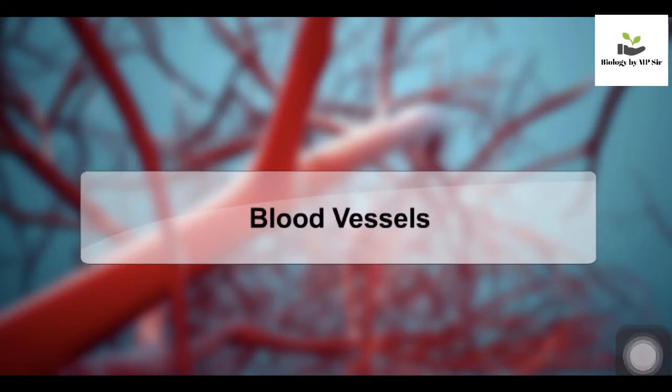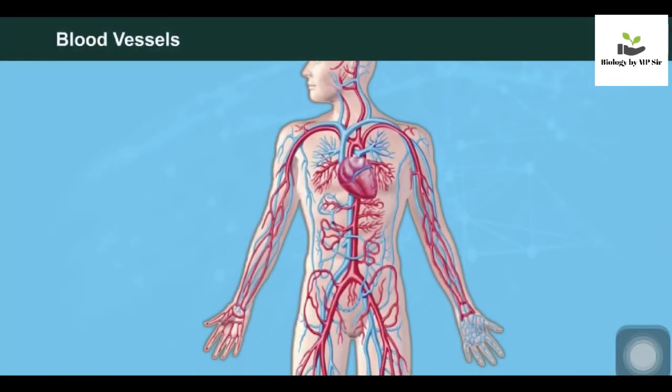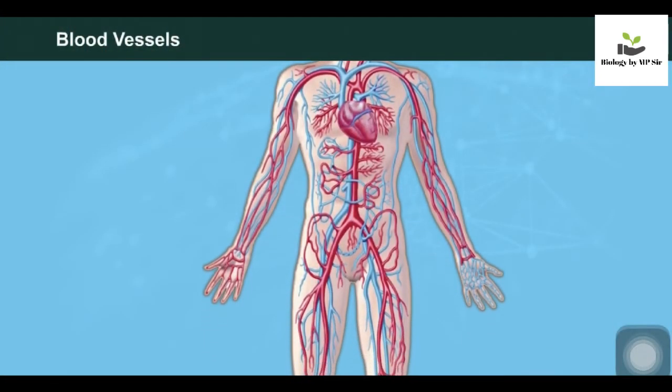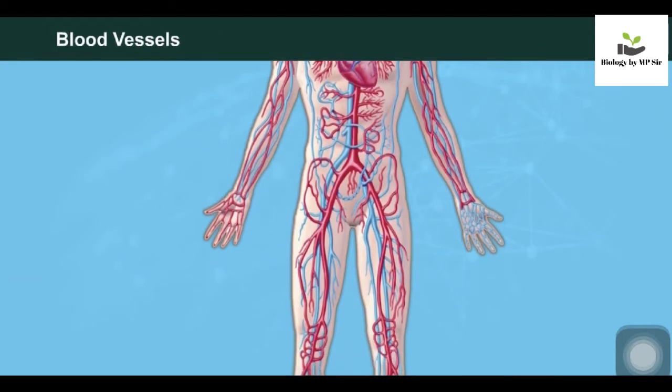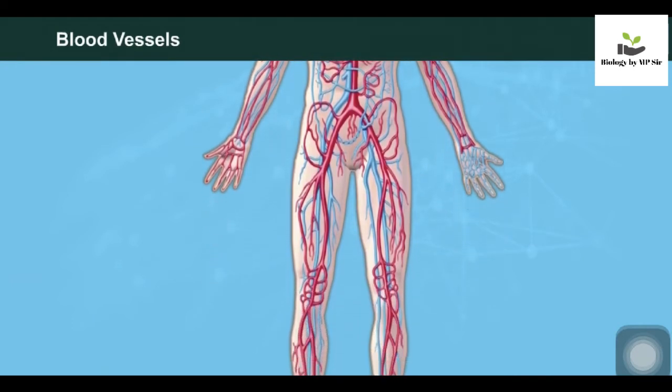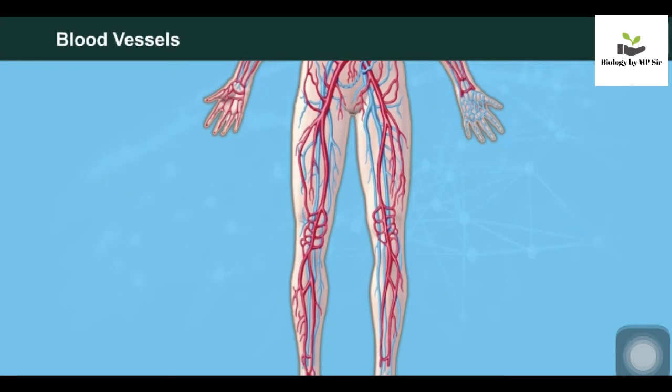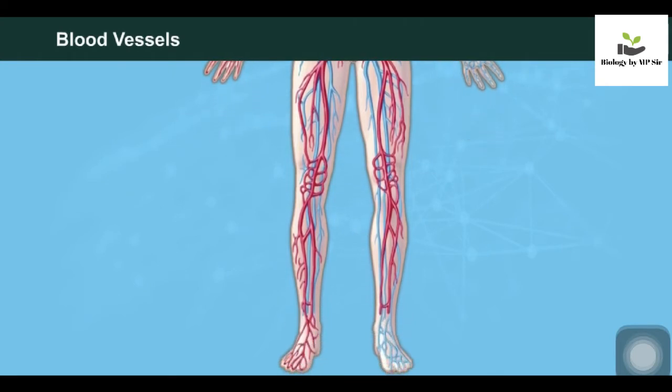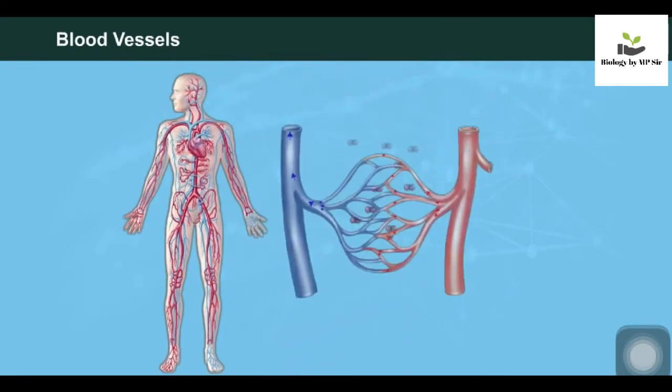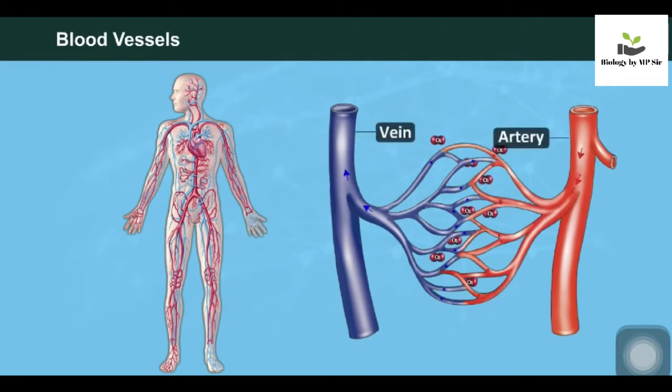blood vessels. Blood transports the required substances to various organs of the body. Blood flows inside tubular structures called blood vessels. Blood vessels are of three kinds: arteries, veins, and blood capillaries.